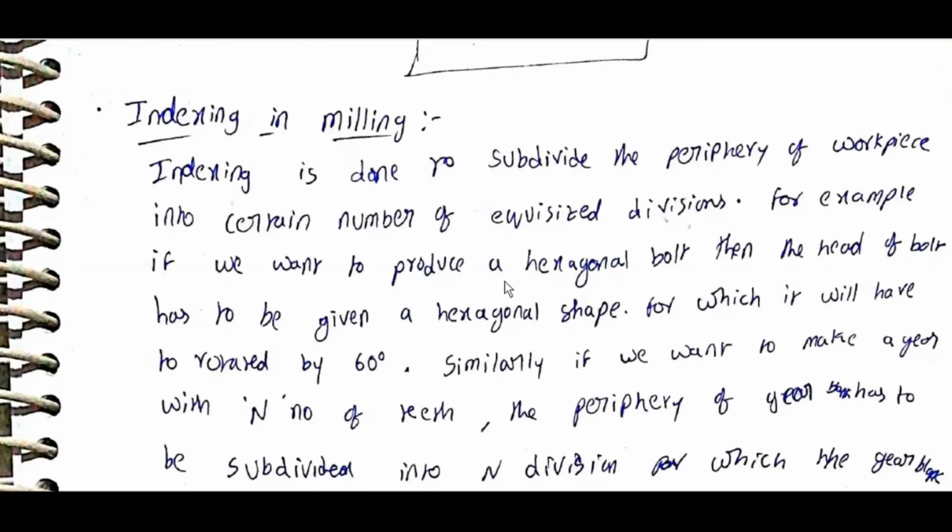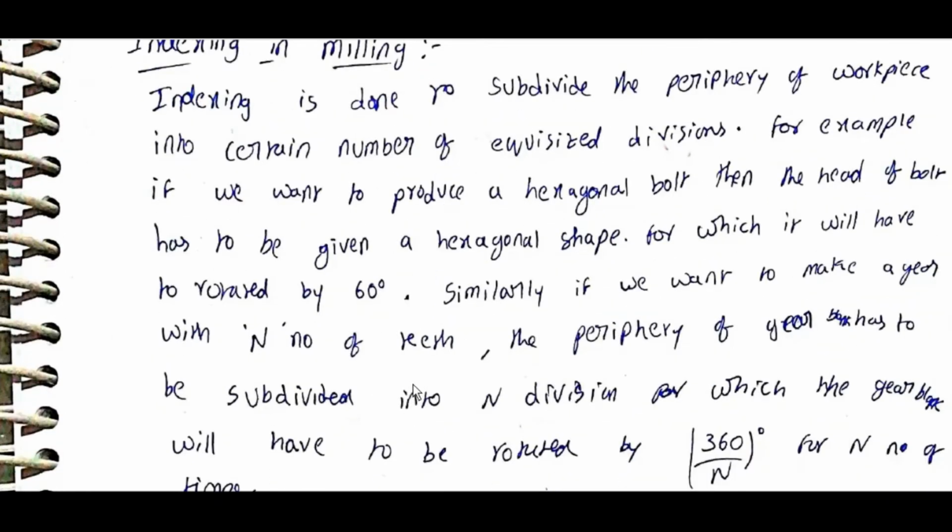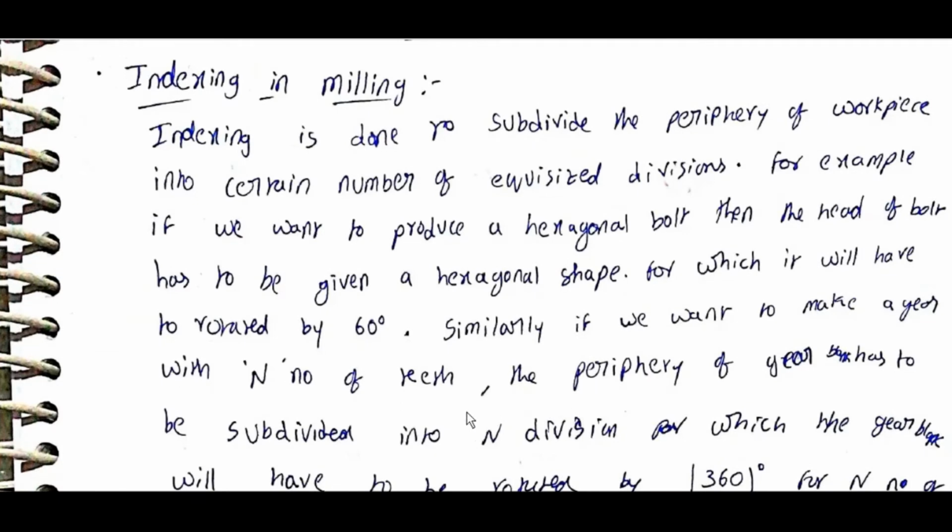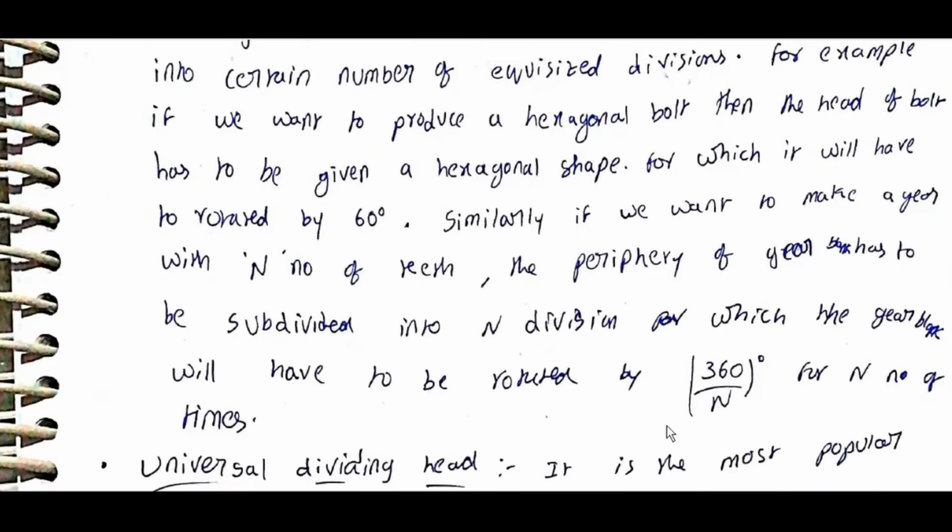Indexing in milling. Indexing is done to subdivide the periphery of a workpiece into a certain number of equal sized divisions. For example, if we want to produce a hexagonal bolt, the head of the bolt is to be given a hexagonal shape, which will have to be rotated by 60 degrees. Similarly, if we want to make a gear with n number of teeth, the periphery of the gear blank has to be subdivided into n divisions, for which the gear blank will have to be rotated by 360 by n for n number of times.